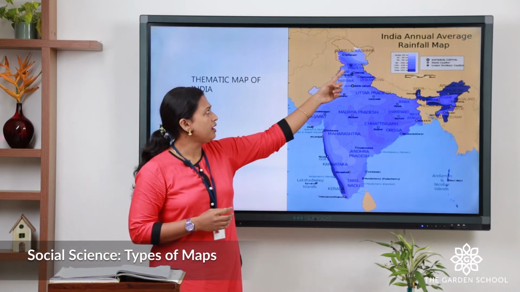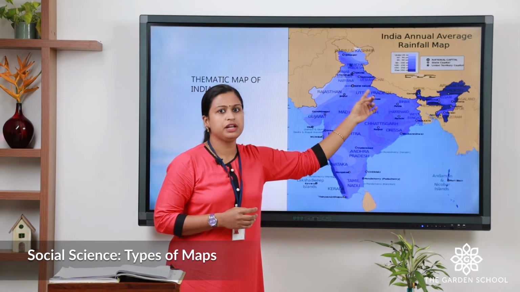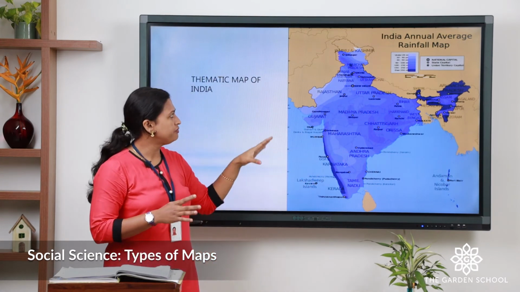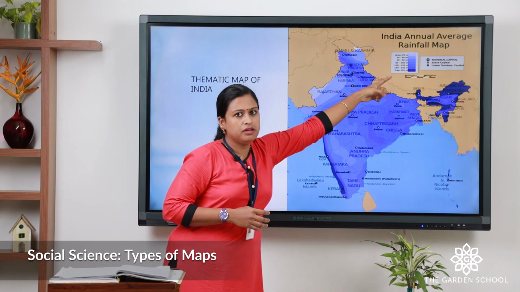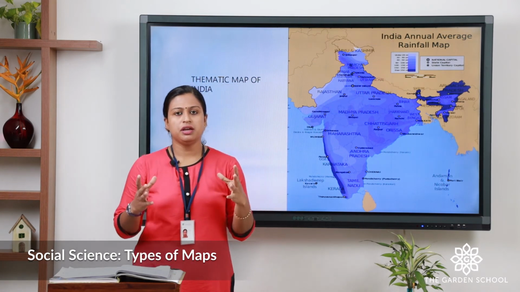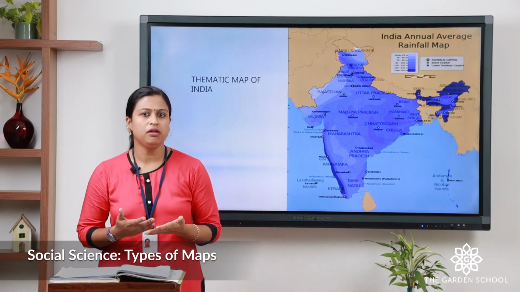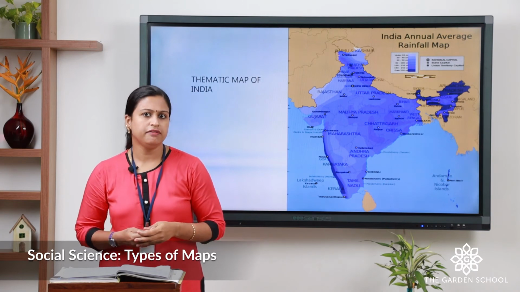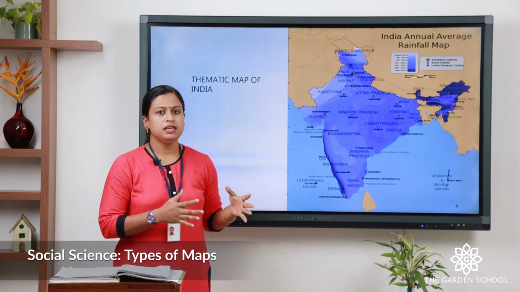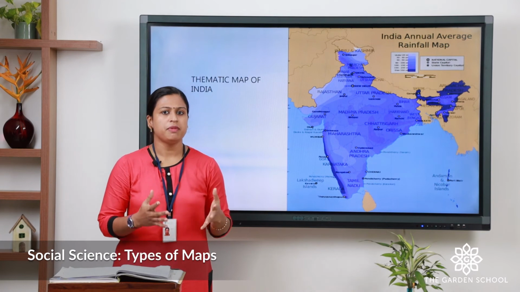Here you can see the heading annual average rainfall. With the help of this key and legend, we can find out which area receives low rainfall, moderate rainfall and heavy rainfall. So, these are the 3 types of maps.